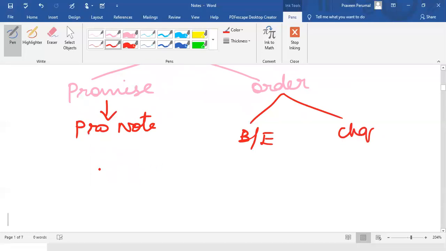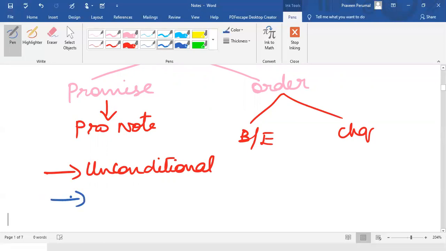Now, how should this promise or order be? It should be unconditional in nature. What does it mean? Can you attach any conditions? No, you can't attach any conditions to this instrument. So whether it is a promise or an order, it must be unconditional in nature.